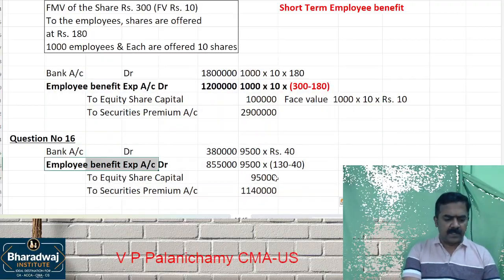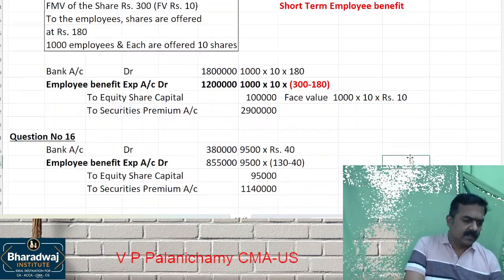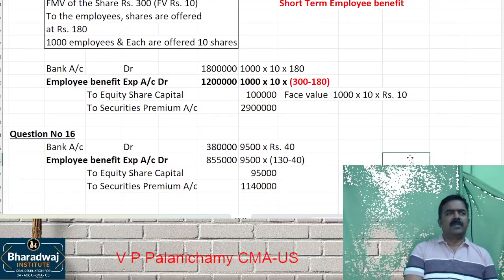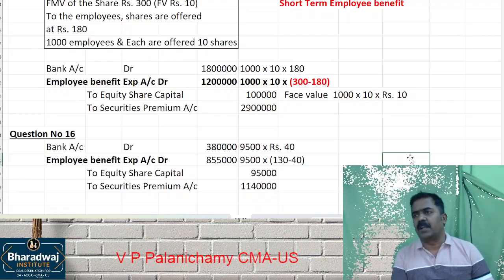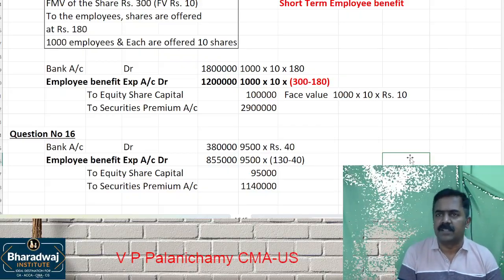The employee benefit expense will be recognized in which account? P&L account. Sometimes in the exam, if they give you that the options are exercisable after 3 years, the same expense you will write off over a period of how many years? 3 years.